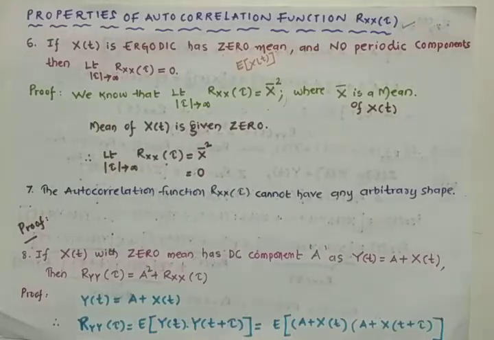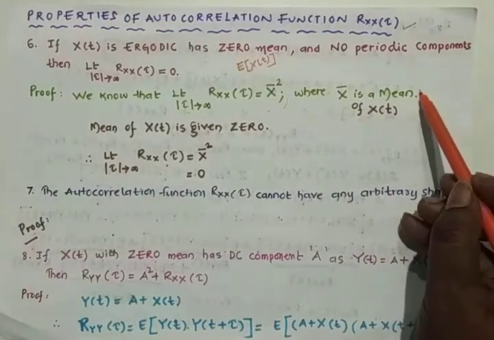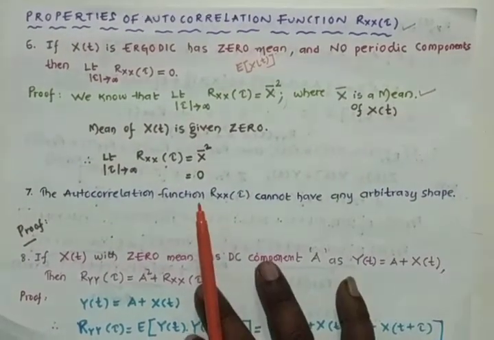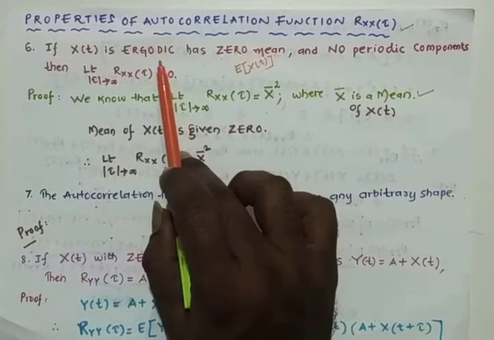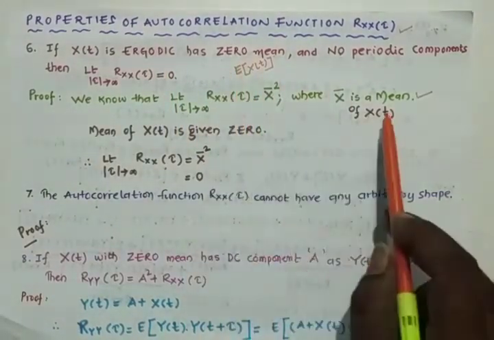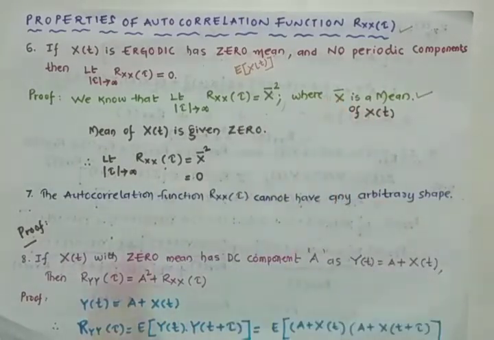In property 4 we have proved that limit tau tends to infinity, the autocorrelation function at tau is equal to x bar square, where x bar is the mean of that random process x of t. Here that random process is an ergodic random process which has zero mean, that means x bar is 0.